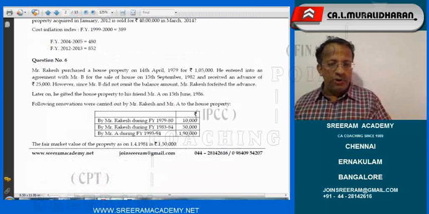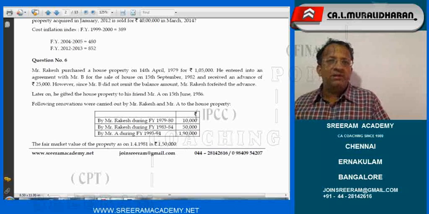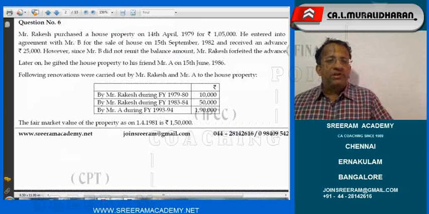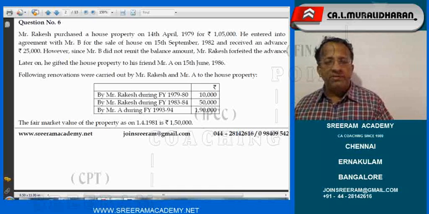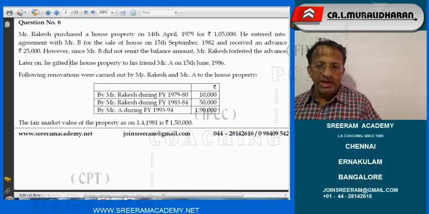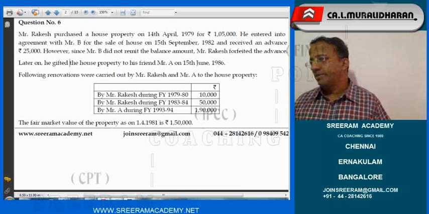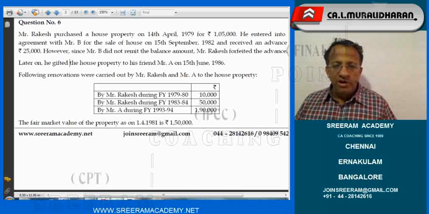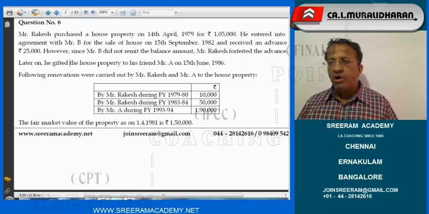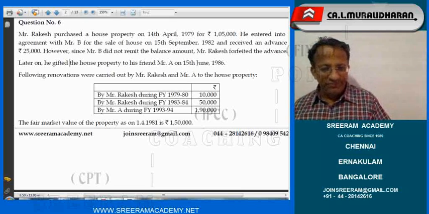Mr. Rakesh purchased a house property on 14th April 1979 for rupees 1,05,000. Mr. Rakesh purchased a house property on 14th April 79 for 1,05,000. He entered into an agreement with Mr. B for the sale of house on 15th of September 82 and received an advance of 25,000. However, since B did not remit the balance amount, Mr. Rakesh forfeited the advance. Later on, he gifted the house property to his friend Mr. A on 15th of June 1986.